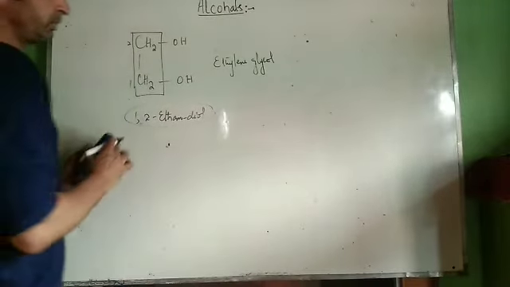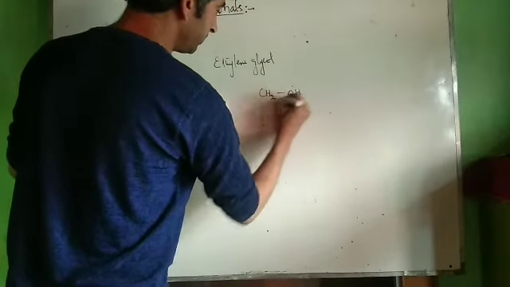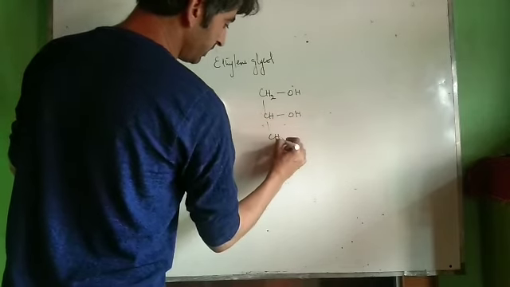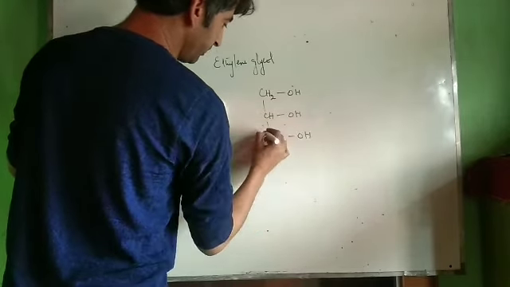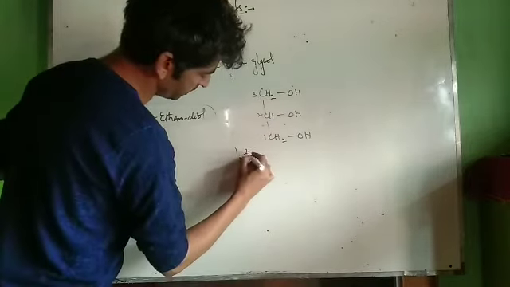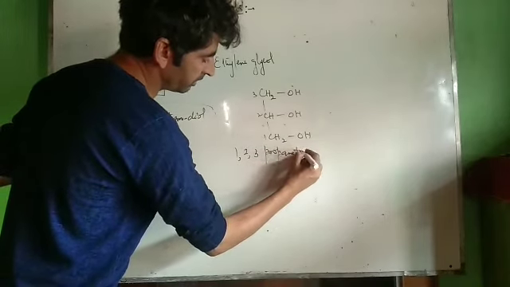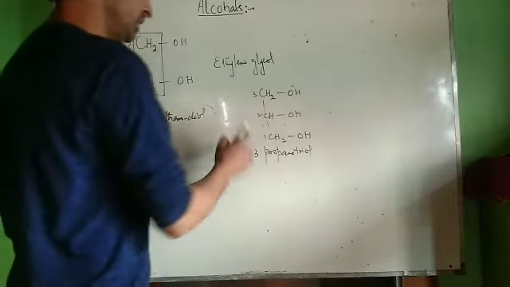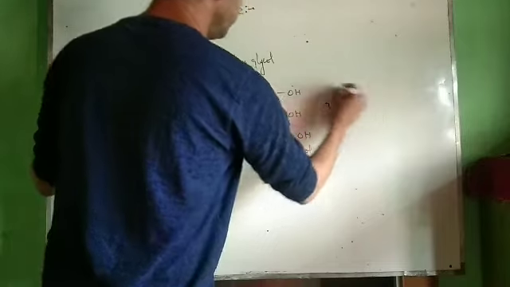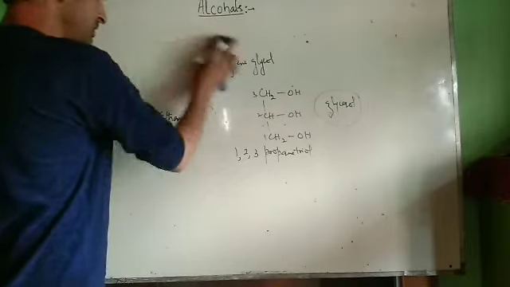Now let us take one more example. CH2OH, we have CHOH, we have CH2OH. Now here we have 3 carbon atoms, 1, 2, 3. Then we can name it as 1,2,3-propanetriol, because there are 3 OH groups. It is commonly known as glycerol. The common name of this compound is glycerol. This is how you have to remember the names of these compounds.